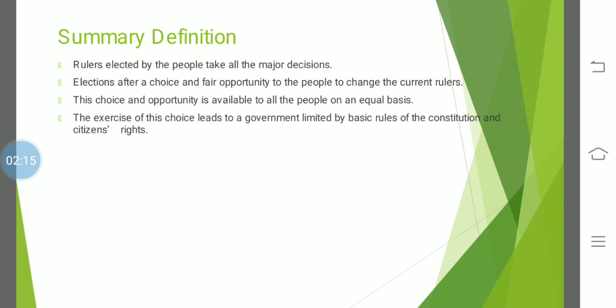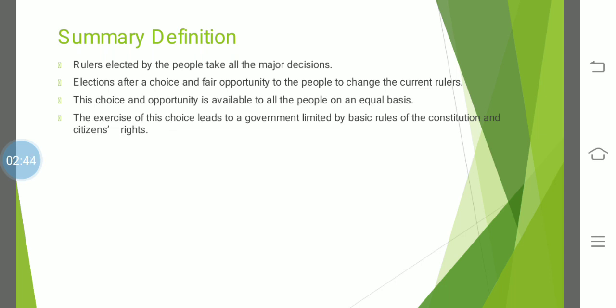Second one, elections offer a choice and fair opportunity to the people to change the current rulers. Elections should be free and fair enough so that the people have a choice to choose their own ruler. Because we have discussed China, and we've also discussed Mexico. What happened in China? The citizens of China did not have the choice to choose their own leaders.